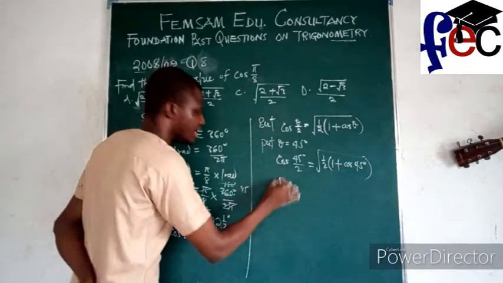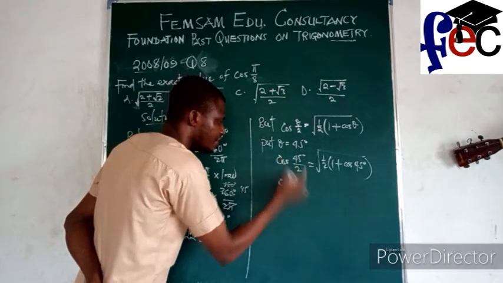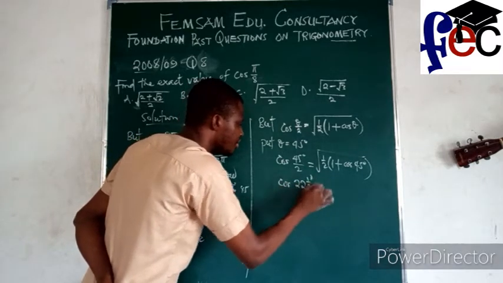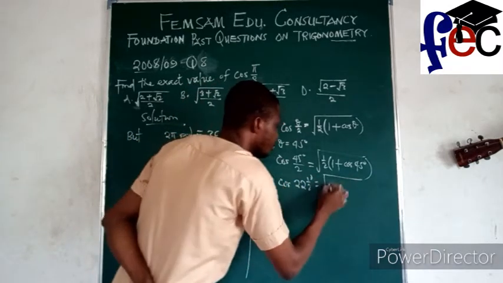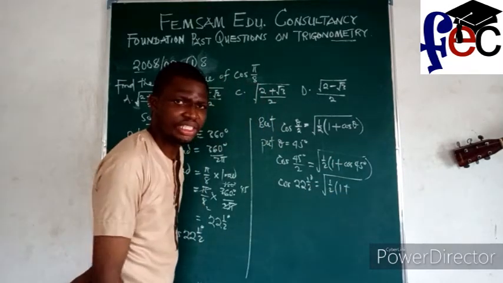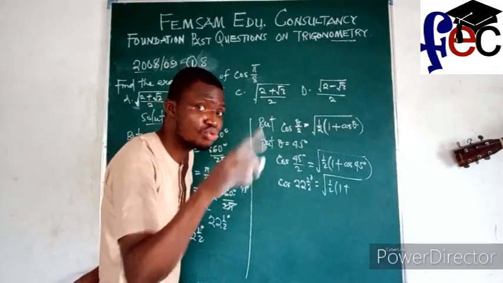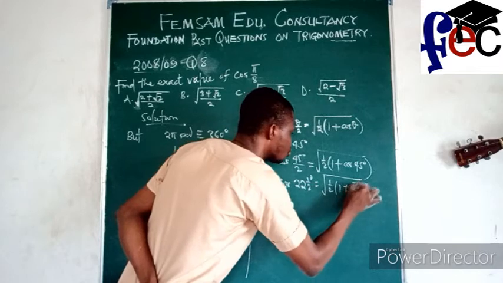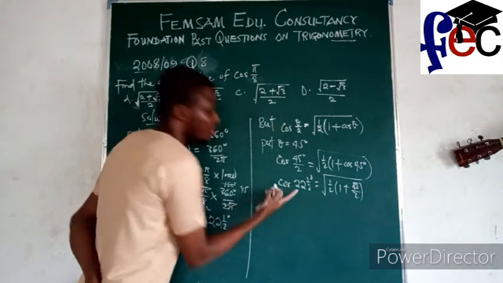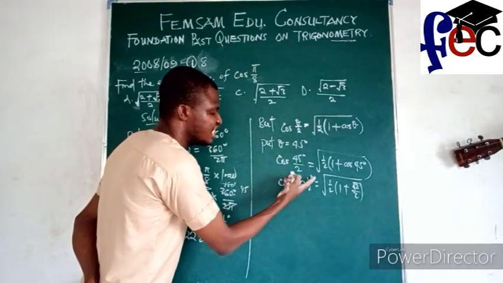And I do know that this 45 degrees over 2 is the same thing as 22 1/2 degrees, equal to square root of 1/2 times 1 plus, what is cos 45 degrees? I think that is 1 over root 2. And if you rationalize, you will get root 2 over 2. So this is root 2 over 2. So that this will become, don't forget, cos 22 1/2 degrees.